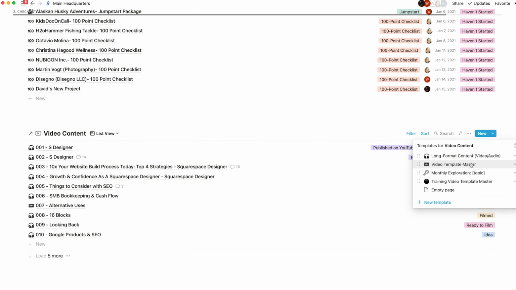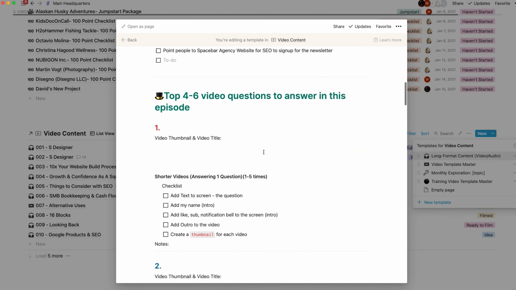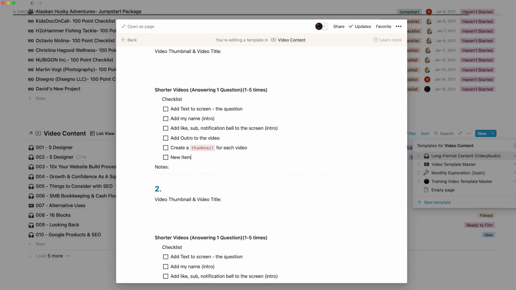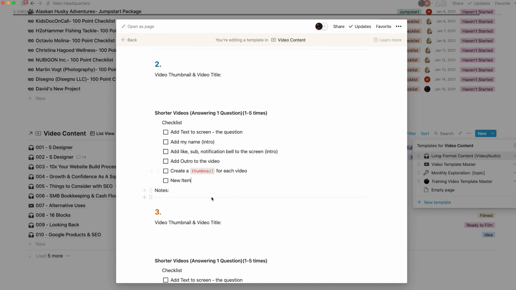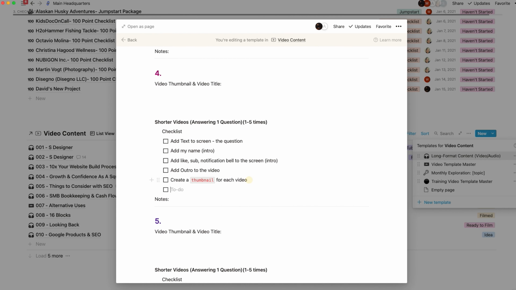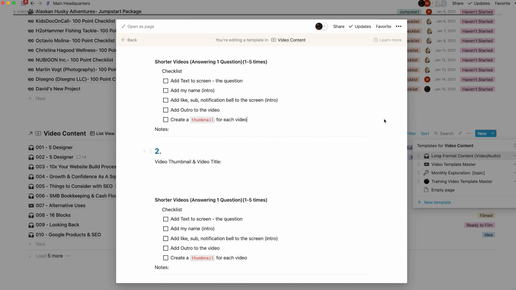We have these different templates for videos. I'll click edit the template, come in here, and then you'll be able to see all these checklists live here. So I'll be able to add the item, new item, copy that, and then I would just paste it into these new blocks here and basically put it in all of them. Cool, and that's good to go.